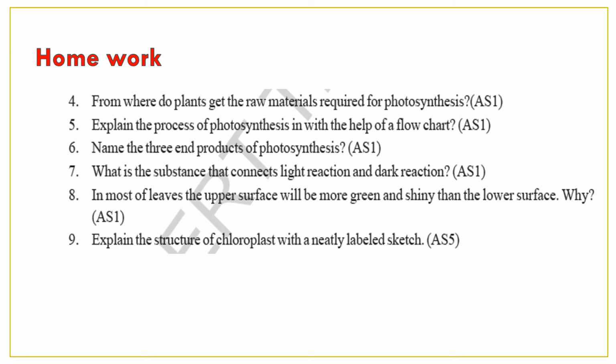In most leaves, the upper surface will be greener and shinier than the lower surface. Why is that? Because of hemoglobin. Hemoglobin, no. Chloroplast, chlorophyll, isn't it? Hemoglobin we have in our blood. What is the last question? Explain the structure of chloroplast with a neatly labeled sketch diagram.